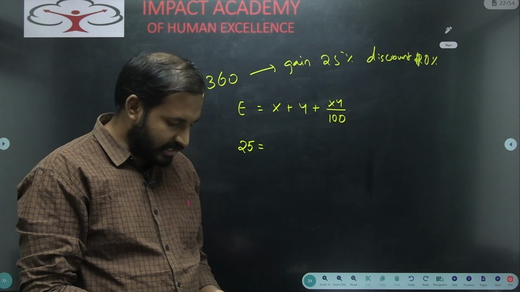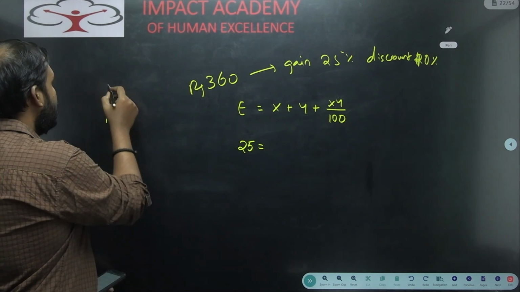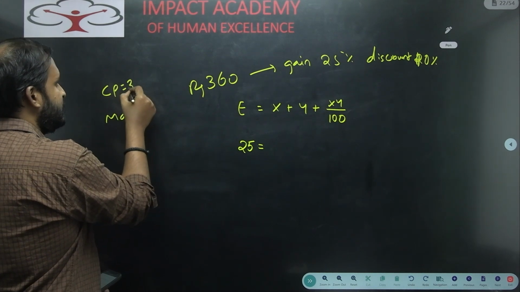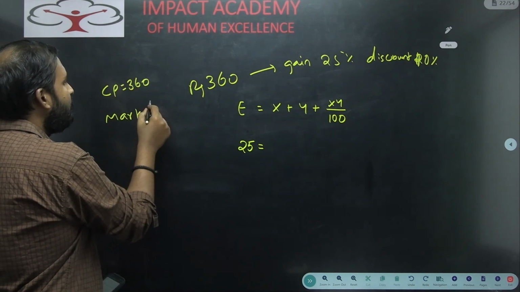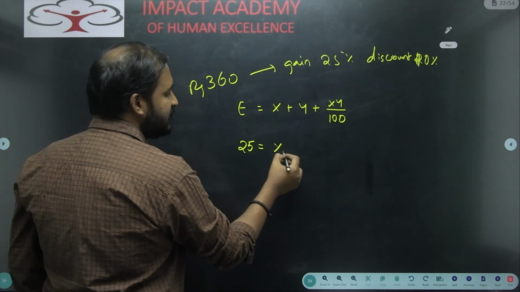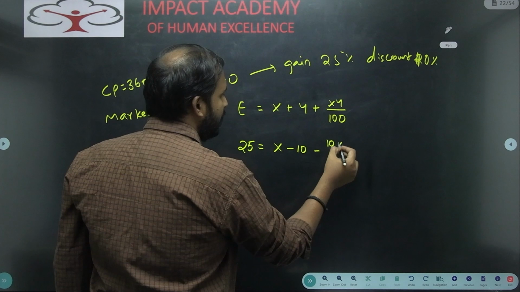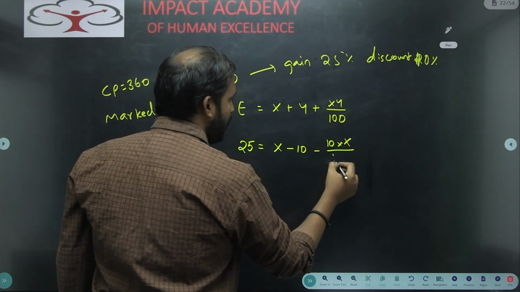A shopkeeper buys an article for 360. Okay. The cost price is 360 and they are asking us the market price. So now we will see. We don't know initially how much it is marked up, but he gave a discount of 10%. So minus 10 into x by 100.